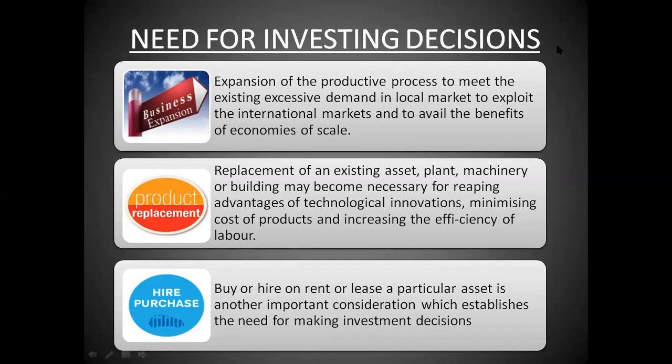First is business expansion, second is product replacement or asset replacement, then third is buy or hire, purchase or lease some asset. All right, so these three categories are there. I'll explain to you what all these three categories are all about. So the first one, business expansion. See, the term is self-explanatory. We will invest for the expansion of our business.